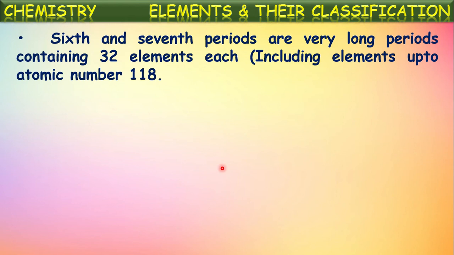In the same way, in the seventh period also there are 32 elements, because in the periodic table there are 18 elements in that seventh period and these 14 actinoids are written at the bottom. These also belong to the same seventh period. Totally 32 elements. So in this way, the sixth and seventh periods have 32 elements in each. So they are called the longest periods or very long periods.